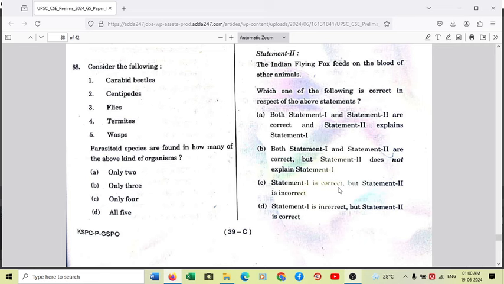Carabid beetles is a parasitoid, flies is a parasitoid, and wasp also is a parasitoid. So 1, 3, and 5 are correct. So answer to question number 88 is 3. Centipede is not a parasitoid, as well as termite is not a parasitoid.